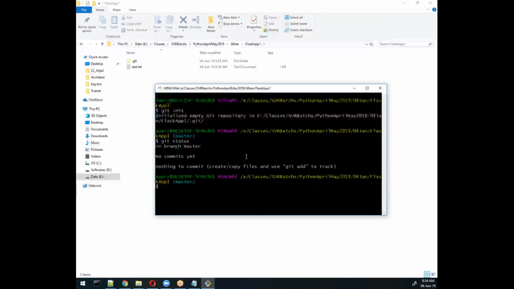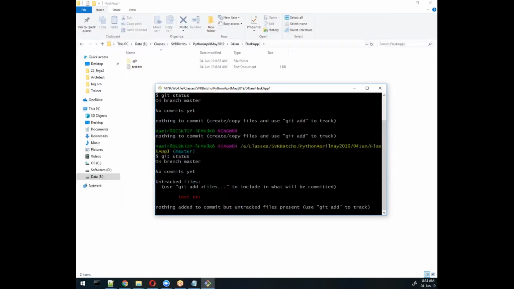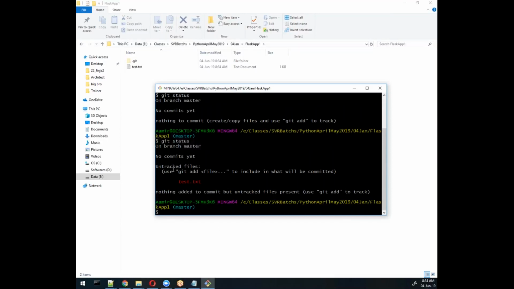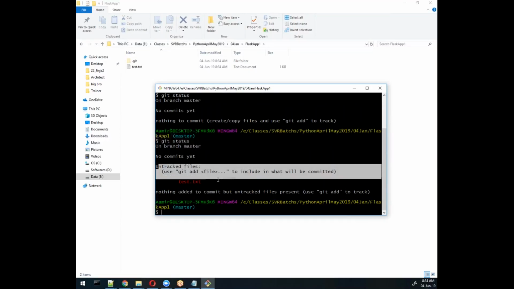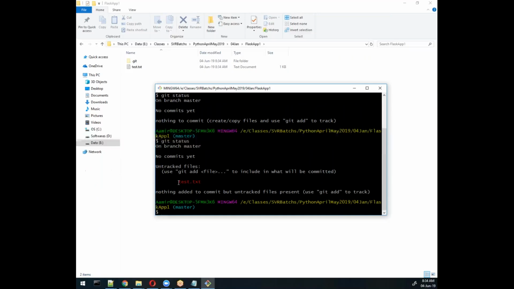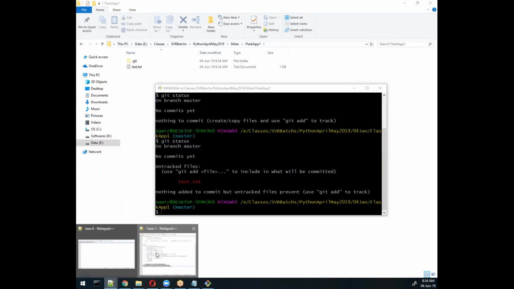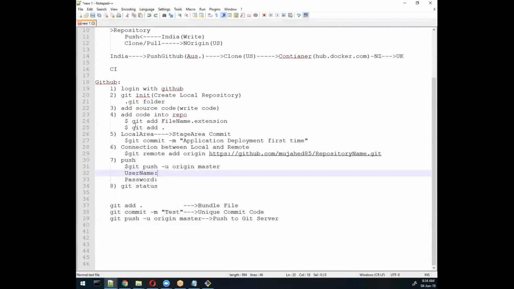Now if I run the same command here, I'll get a message. See here, untracked files, and this is an untracked file. The name is test.txt. So it will automatically be traced with the git status command. You can check what is going on. So what we require basically is, first of all, git init, and it will create a folder, as we saw, and then we will write a code, and then we will use the add command.